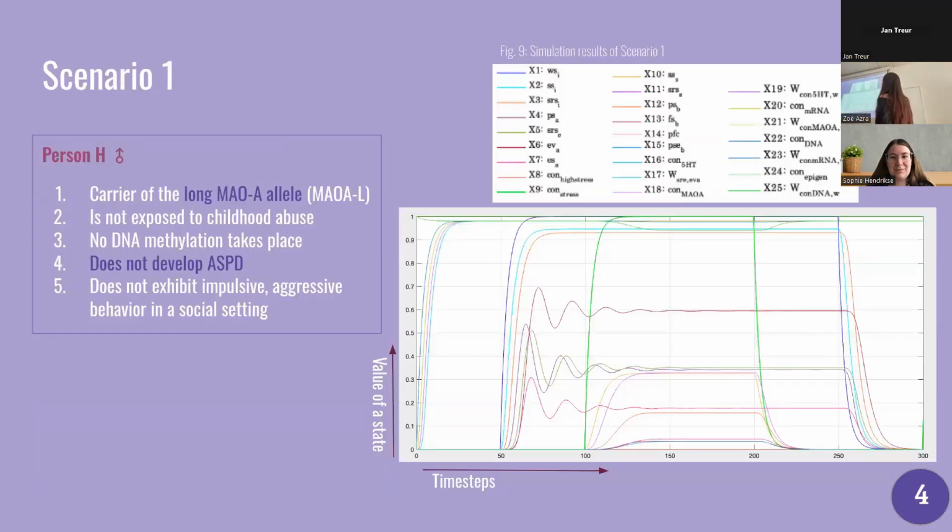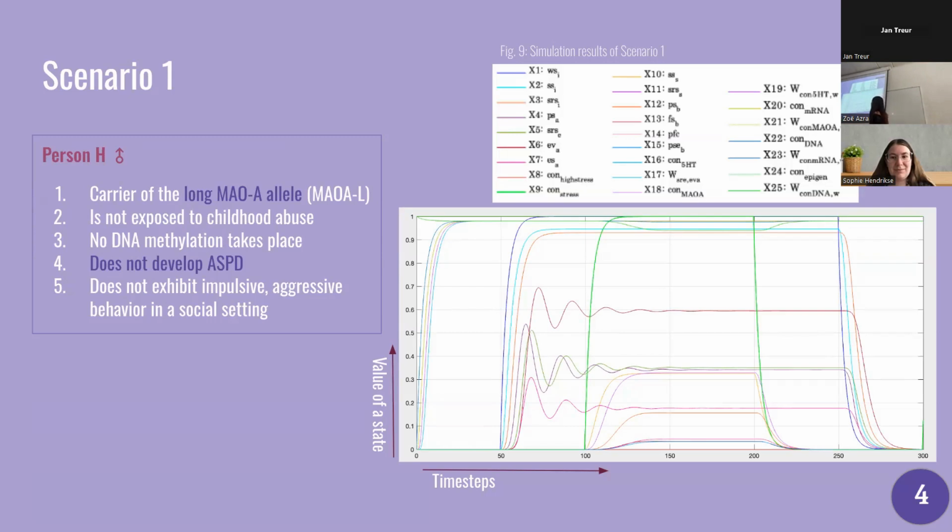Then the results. So the results for scenario 1 are presented in this simulation. I have to check a second. So the described social setting, as I described before, is represented by the blue line that is from time step 50 to time step 250. It goes up and down. This means that it's present during these time steps.